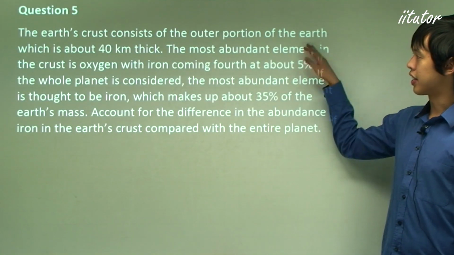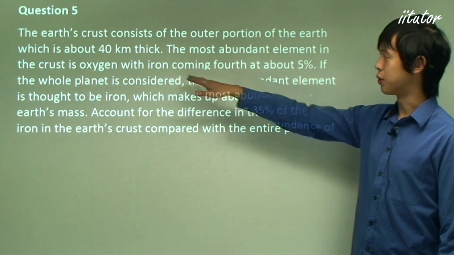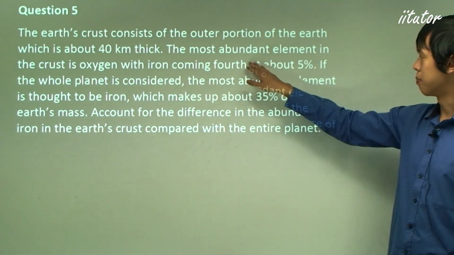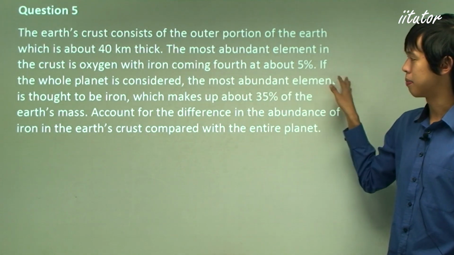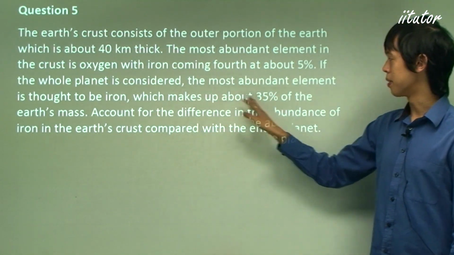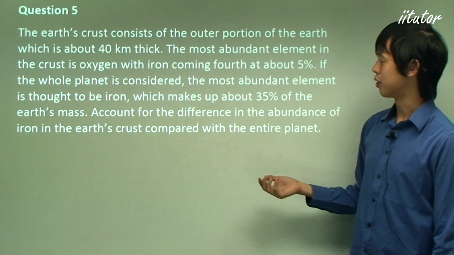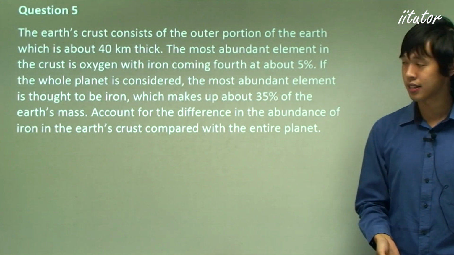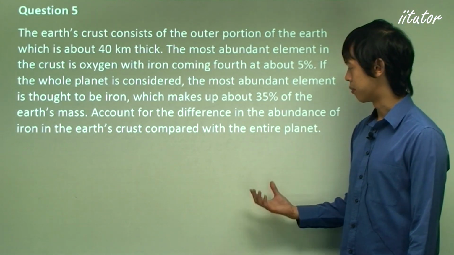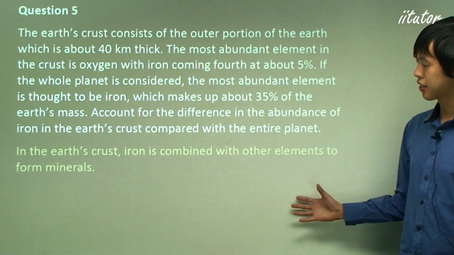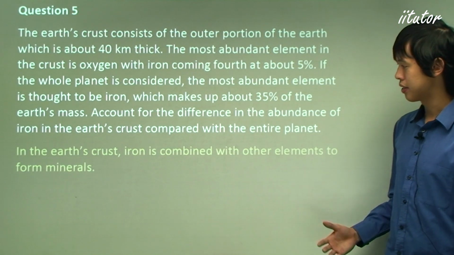So the Earth's crust consists of the outer portion, which is 40 kilometers thick. The most abundant element in the crust is oxygen, iron coming fourth at about 5%. If the whole planet is considered, the most abundant element is thought to be iron, which makes up about 30% of the Earth's mass. Account for the difference in the abundance of iron in the Earth's crust compared with the entire planet. So in the Earth's crust, iron is combined with other elements to form minerals.